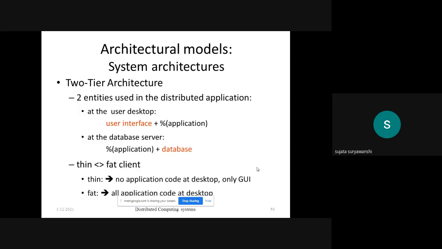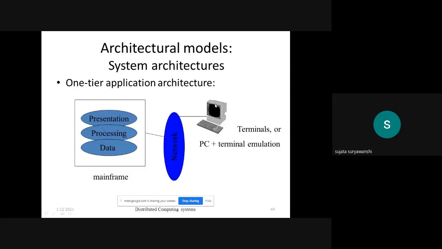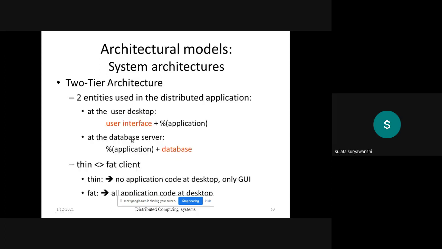Here, two entities are used in the distributed application. The first one is the user desktop and the second one is the database server. This is the user desktop and this is the database server where data is present, but at the same time the procedure and the presentation are also given in the server or the mainframe. In the user desktop, the user interface is there, and some portion of the application is there, which we can access. And at the database server, some portion of the application is there, and the database is there.